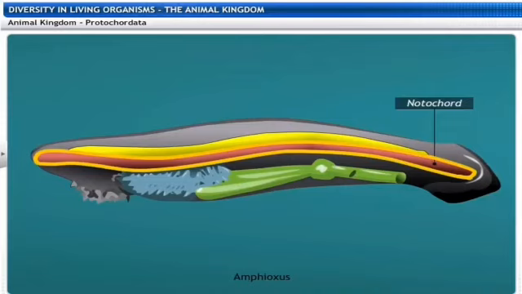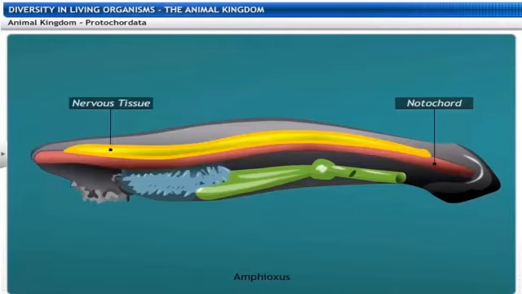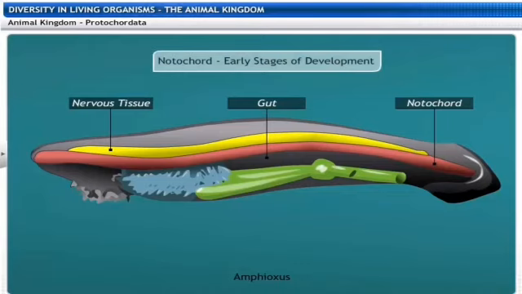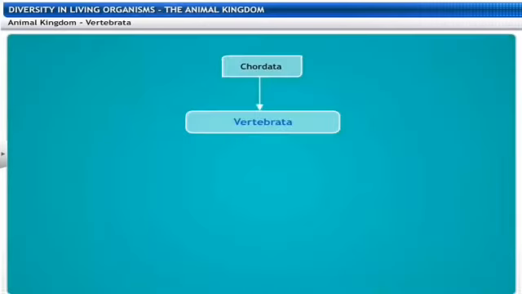Now what is this notochord? It is a long rod-like structure that runs along the back of the animal, separating the nervous system and the gut. Gut means the digestive system or the digestive tract. It provides a place for the attachment of the various muscles for easy movement also. And these protochordates may not have a proper notochord present at all stages of their lives or for the entire length of the animal. It is only present at the early stage of development. So those who have the primitive spinal cord belong to this category of animals.